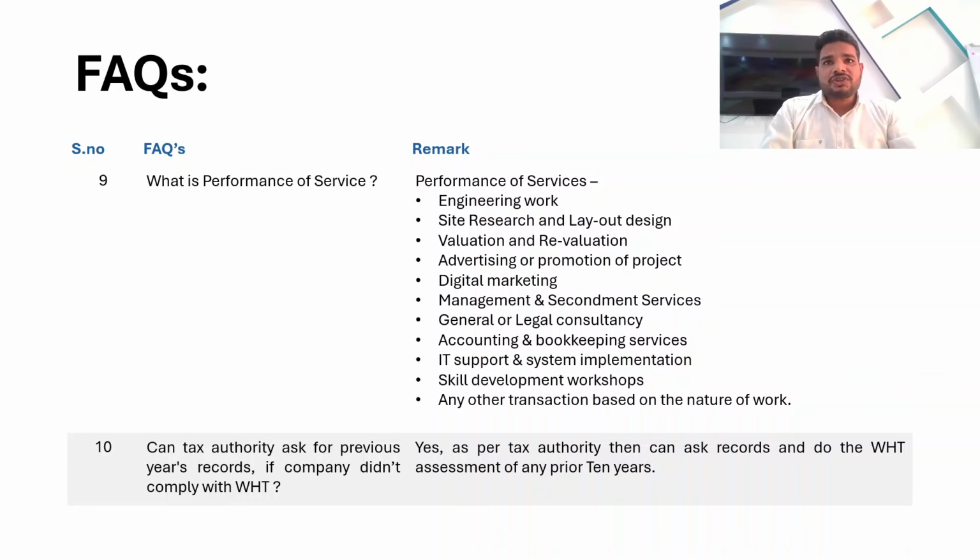Another question: can the tax authority ask for the previous years' records? We are in 2026, having just completed 2025. Can the tax authority ask us about 2021? Can they ask for 2022? Yes, they can ask. The tax authority can ask for the records and they can do the withholding tax assessment for the prior 10 years as per the law. So they can ask for the compliance and documents.